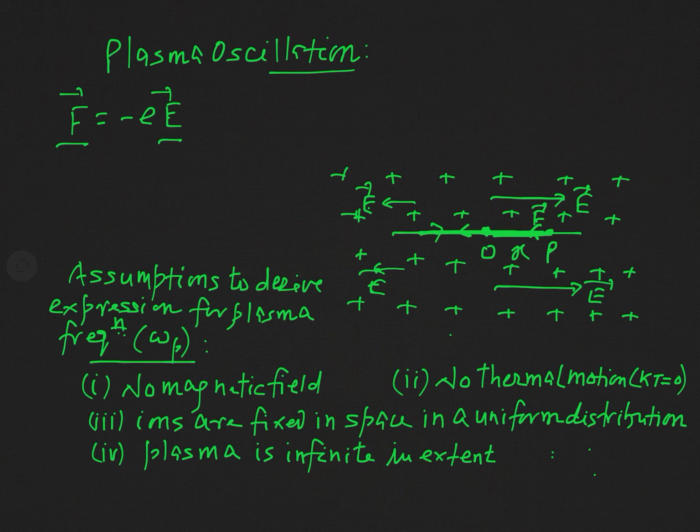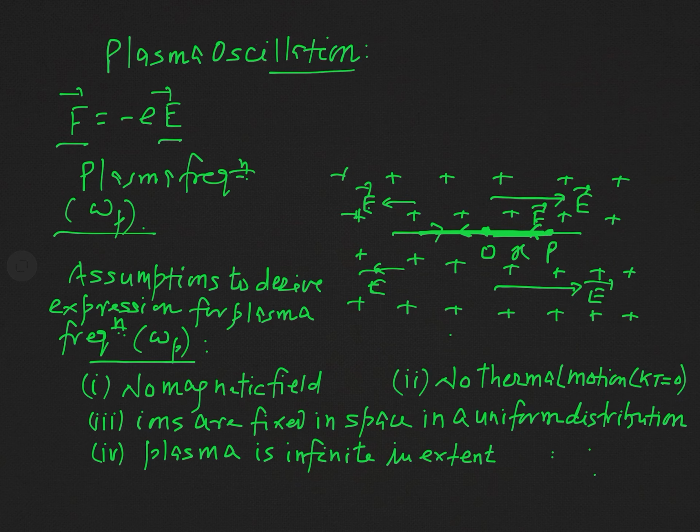As I have told you, the expression which I am going to find will always be used in the forthcoming concepts of plasma physics. So our aim is to find the frequency of plasma oscillation, or you can say plasma frequency, which I would like to denote by omega p. Our aim is to find out the expression for this.